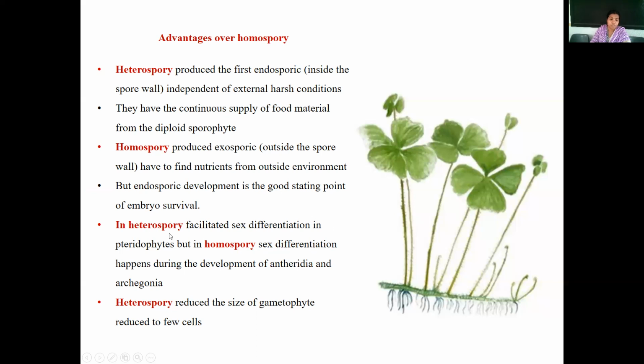So this is one advantage. Then, heterospory reduces the size of the gametophyte, whereas in homospory there is no such reduction in size. So these are some of the advantages of heterospory over the condition of homospory reported in pteridophytes.